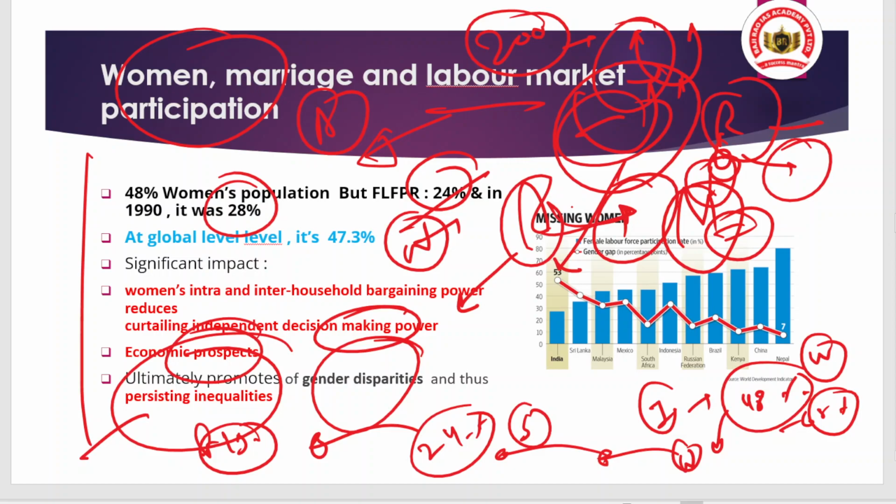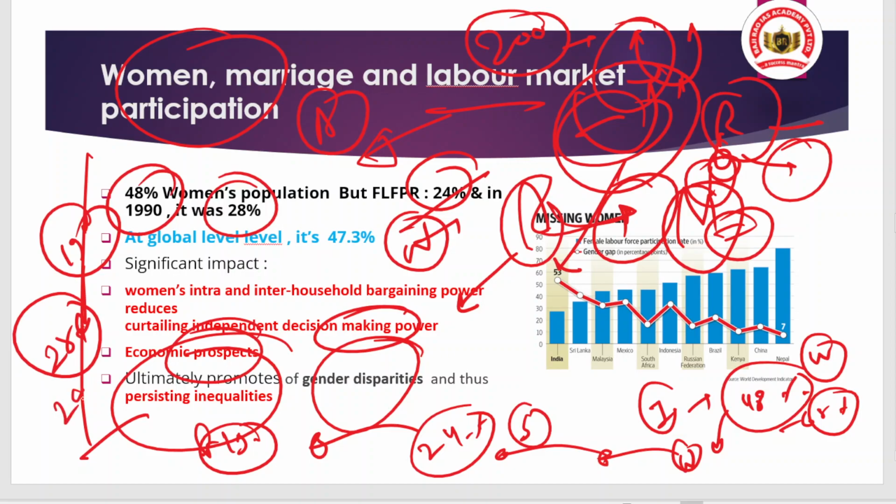Hope you understood. In India there was a similar scenario: in the 1990s it was 28%, and now it is 24%. That means as we transition from the agriculture sector, the women's workforce declined. So that is the point.